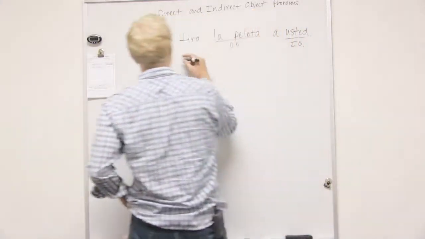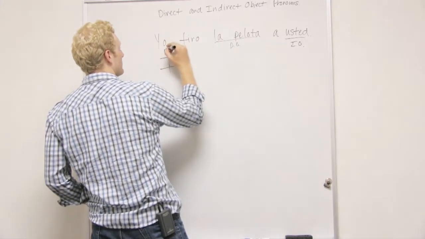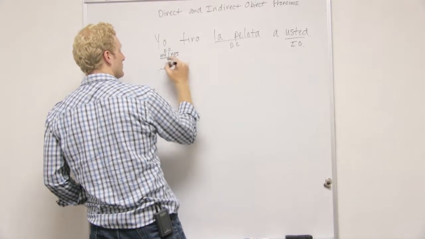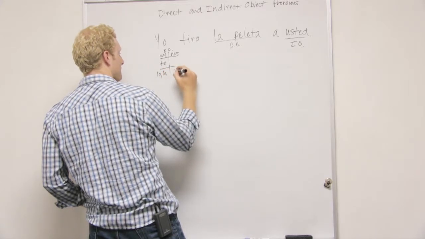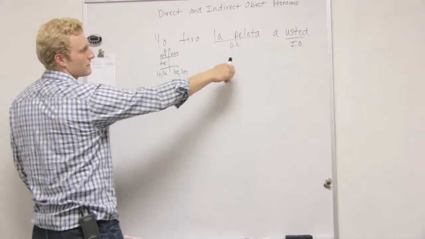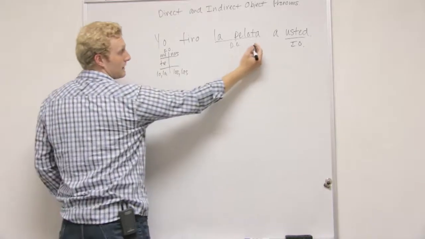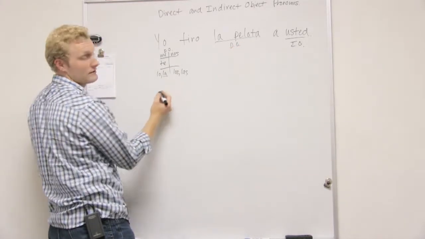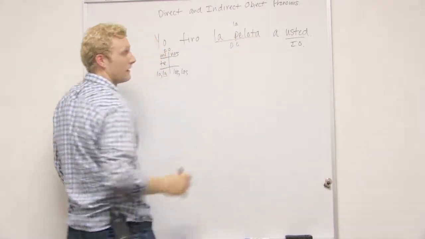So our set of pronouns for direct objects are me, nos, te, lo, la, los, las. So to replace our direct object, we have to choose one of these. Since pelota is feminine and singular, we have to choose a feminine and singular pronoun. So I'll just write it up here. We can replace all of that with la.